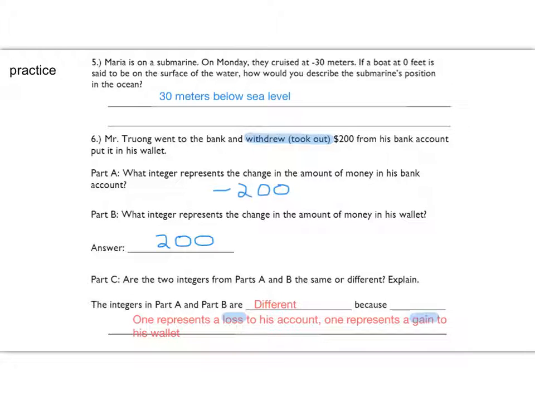And number 6 I think is interesting because it talks about the same amount of money, but that amount of money in one situation results in a loss because you're taking it out of the account, but relative to your wallet, it represents a gain because you're adding it to your wallet. So I think that's an interesting situation and a good example of absolute value, because the amount of money itself is the same. In some situations it's a loss, and other situations it's a gain. All right, go ahead and turn to the next page, please.